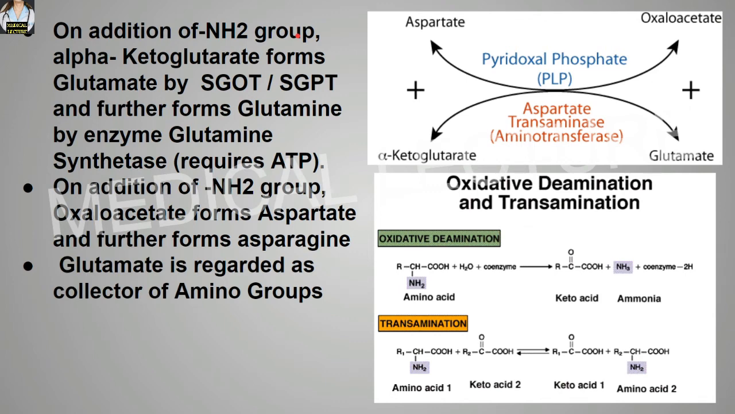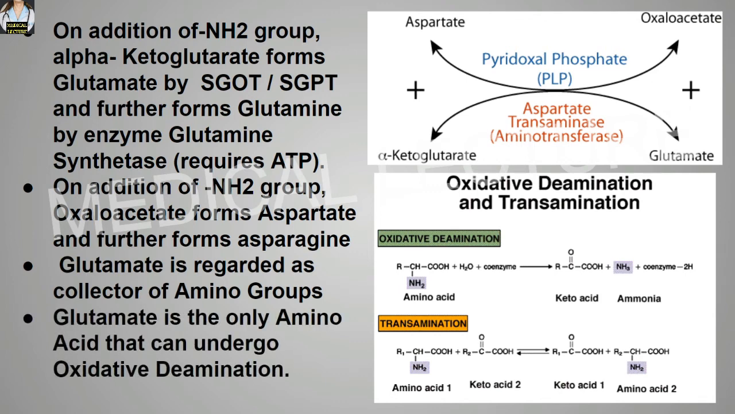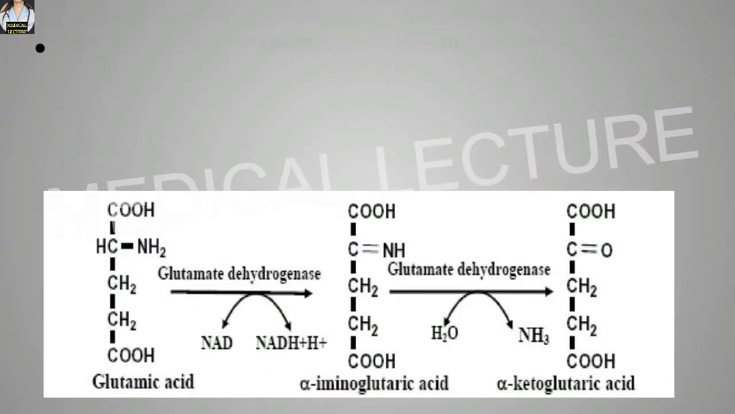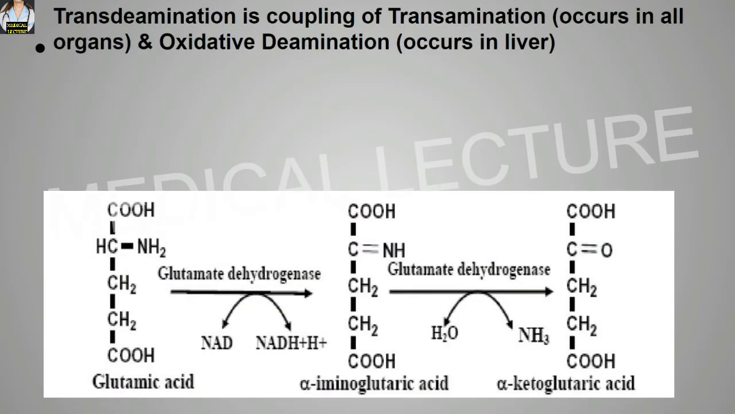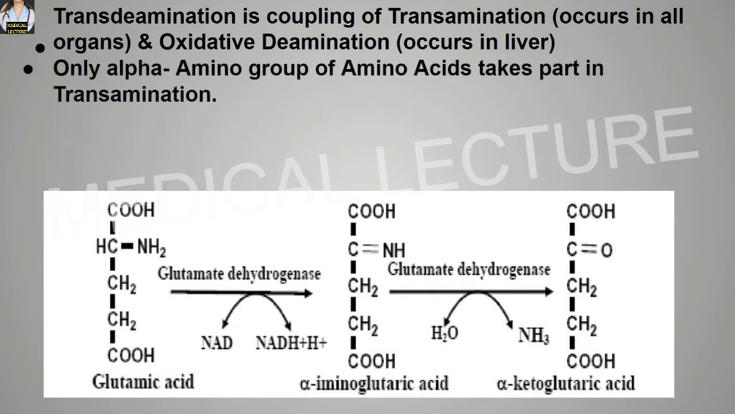Glutamic acid is regarded as the collector of the amino groups. Glutamate is the only amino acid that can undergo oxidative deamination. Trans-deamination is the coupling of transamination and oxidative deamination. Transamination basically occurs in all organs, while the oxidative deamination occurs in the liver. Only the alpha amino group of the amino acid takes part in the transamination.